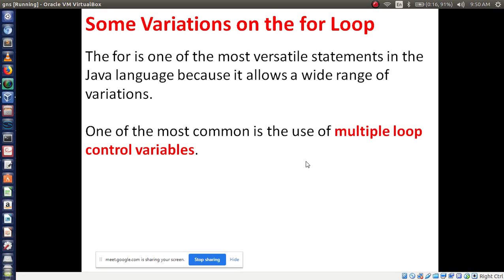One of the most common is the use of multiple loop control variables. Sorry, not values, variables. So what do you mean by multiple loop control variables? This one is the first variation. I'll write serial numbers 1, 2, 3 like that. So one: multiple loop control variables.